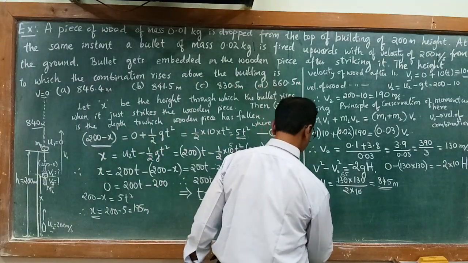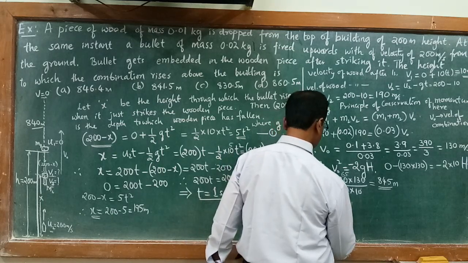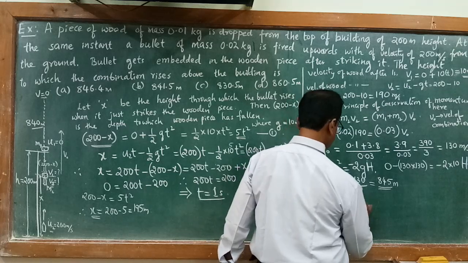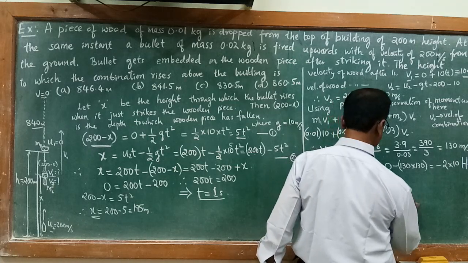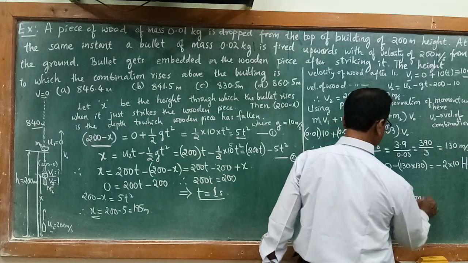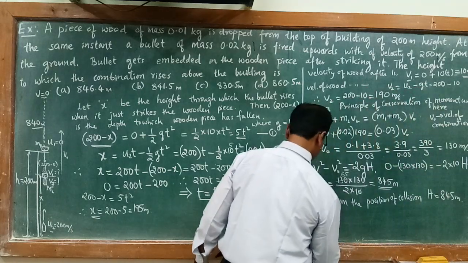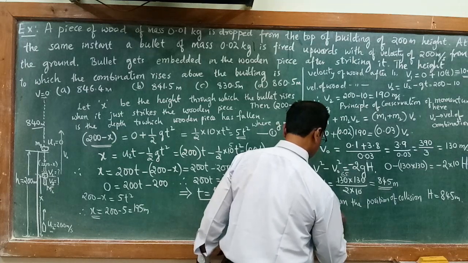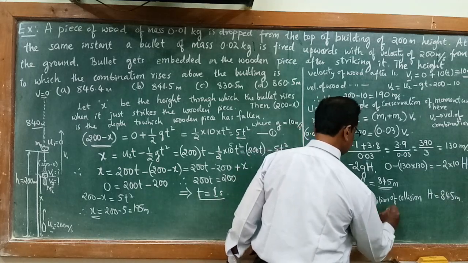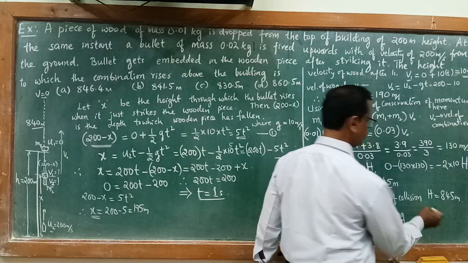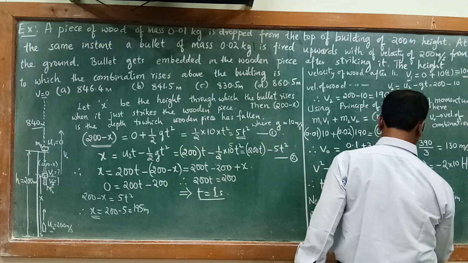So now from the position of collision, H is equal to 845 meter. But from the top of the building, it is further 5 meter from this point, so we can subtract 5 meter.